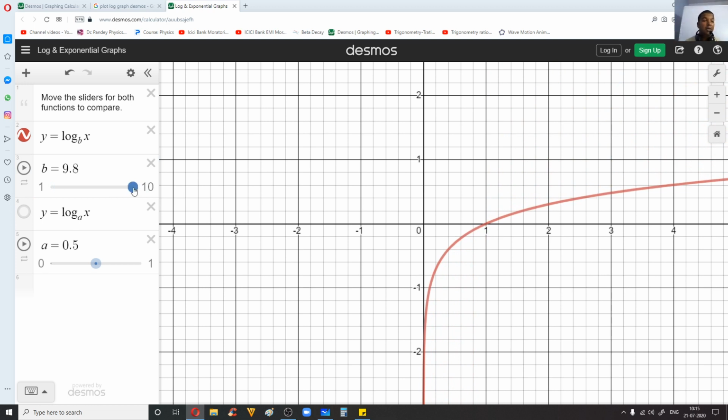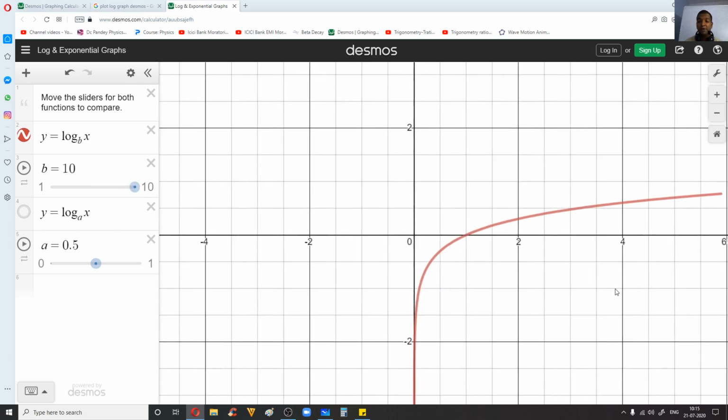Now when I make the base as 1, what do we know? You are not getting any graph at all, correct? So it simply tells you that the base cannot be equal to 1, right? It tells you that it is undefined. All right, so this is the graph for log x. Now let us try to keep it at 10. Now let us see a few more values here.